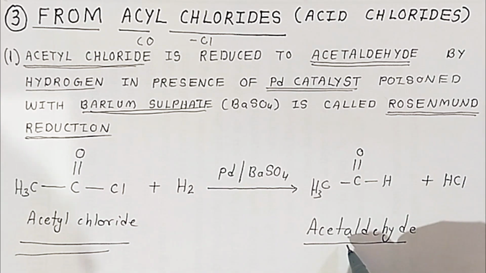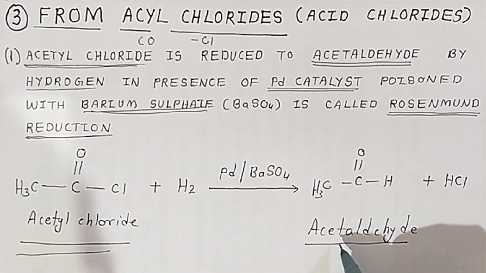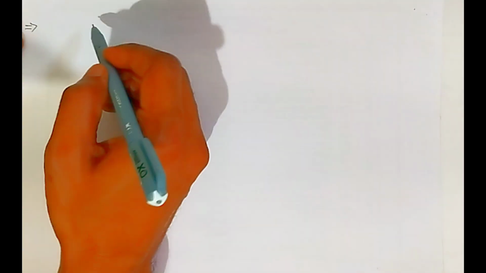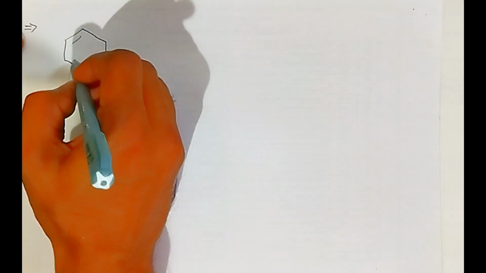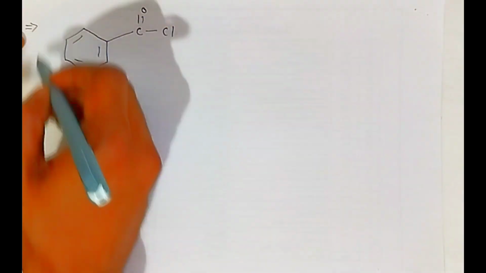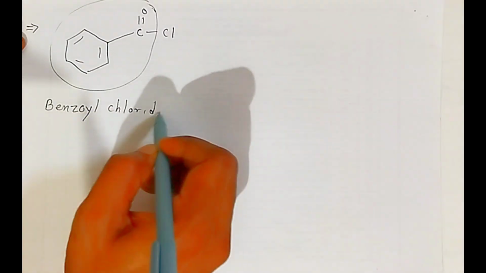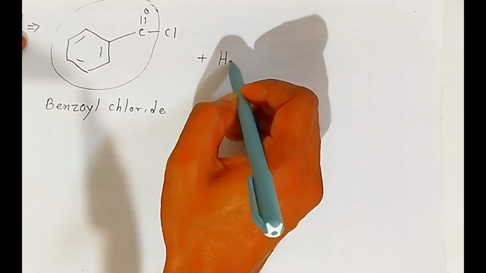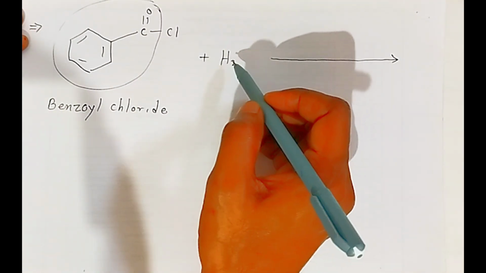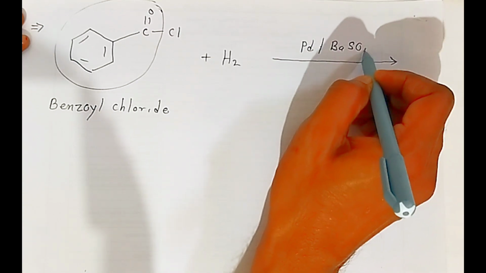Here it is an aliphatic aldehyde. Suppose you want to prepare an aromatic aldehyde. For that, students, you have to take benzoyl chloride. This is benzoyl chloride; instead of acetyl, this whole group is called benzoyl. When you pass the hydrogen gas, it will generate hydrogen when it is a mixture of barium and palladium metals.